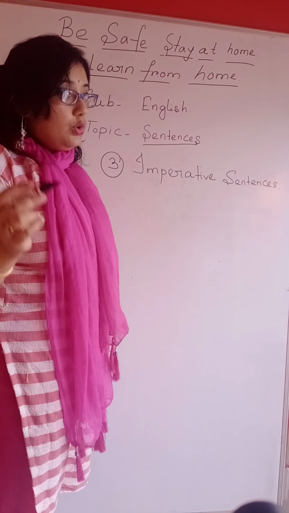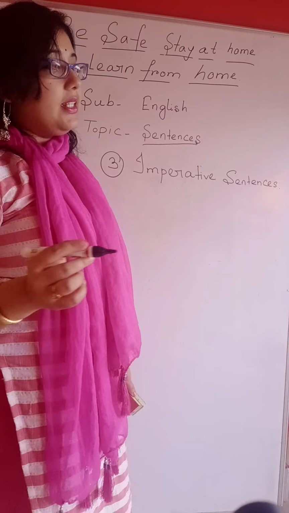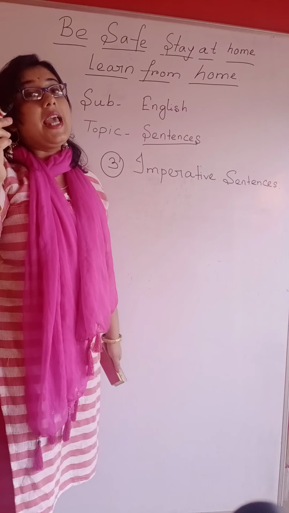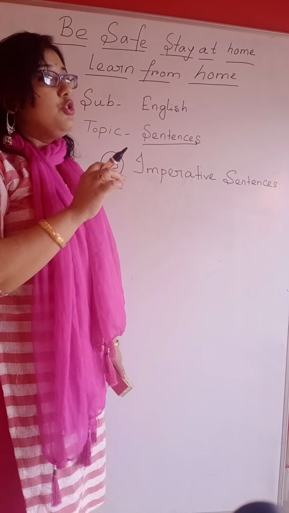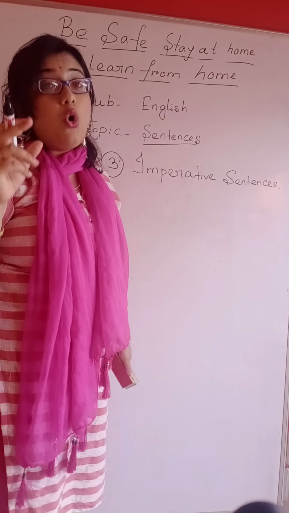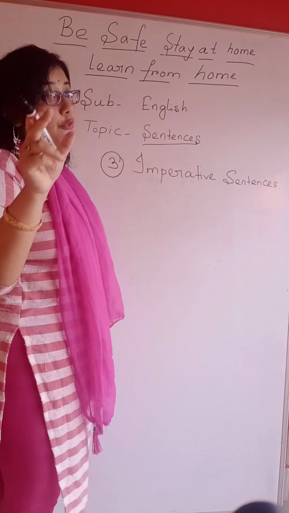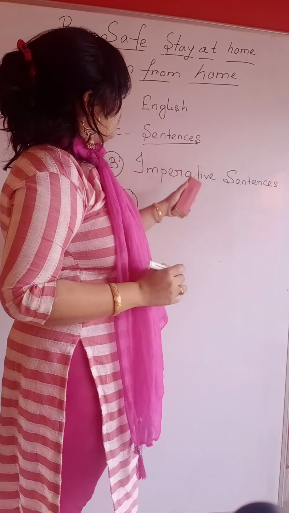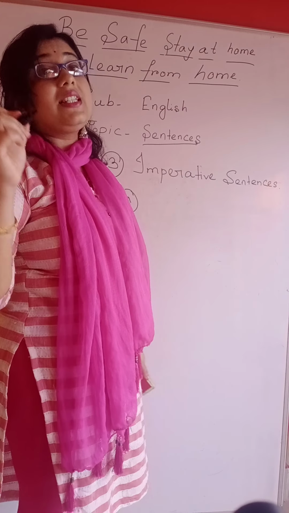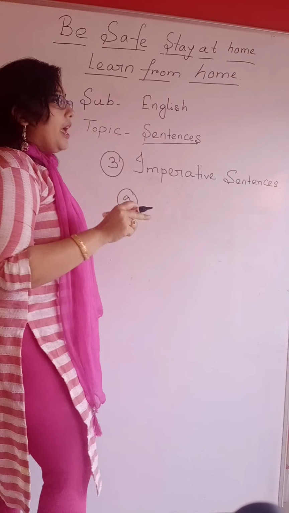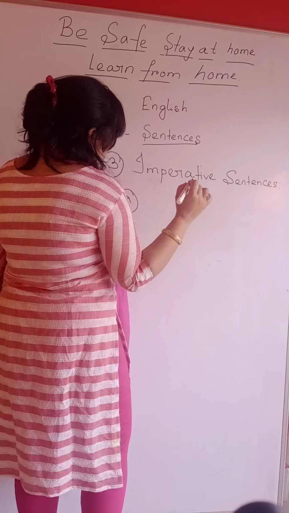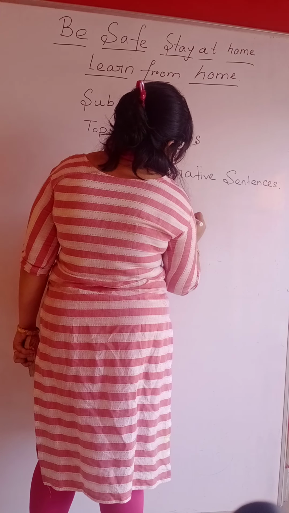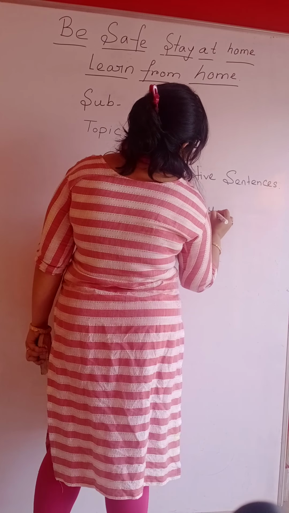Okay, so those types of sentences which express command, request, advice and desire are known as imperative sentences. So to make these imperative sentences more clear to you, I would like to write down a few examples. First, as I have explained, this type of sentence expresses command. So the first example I will write down is a command. Keep quiet.